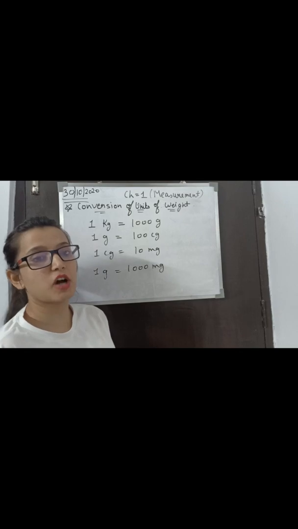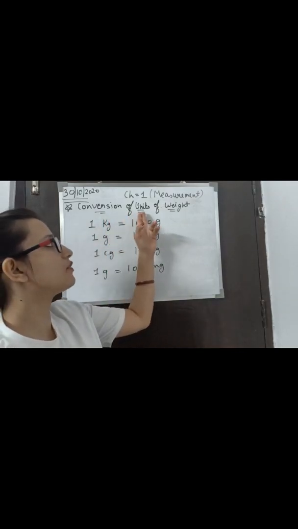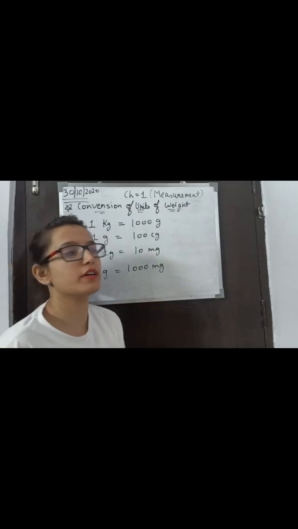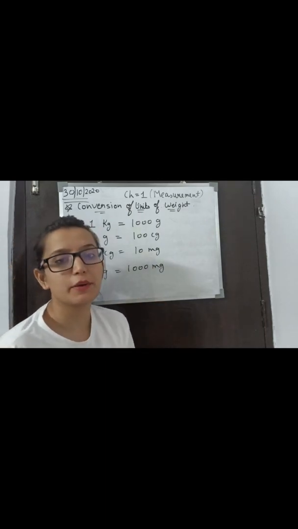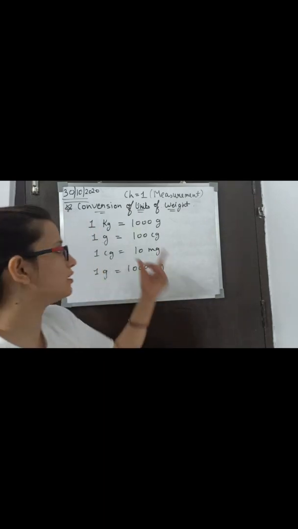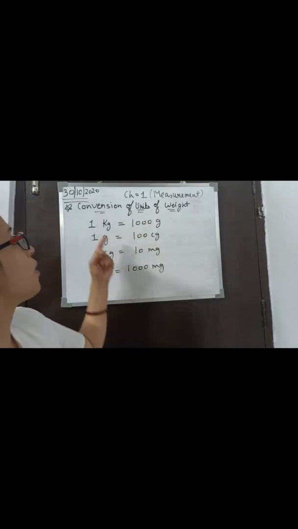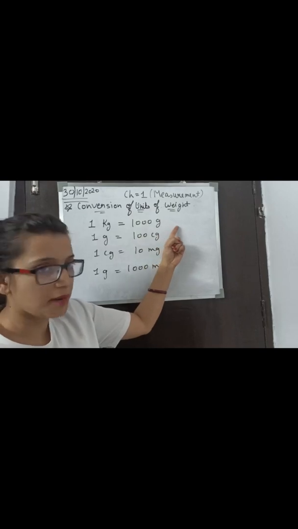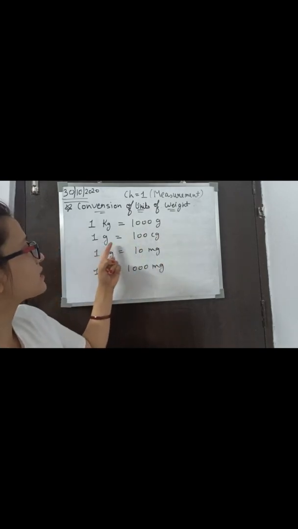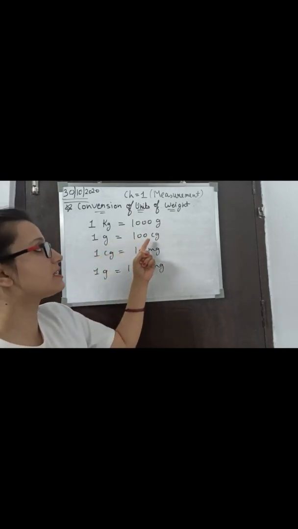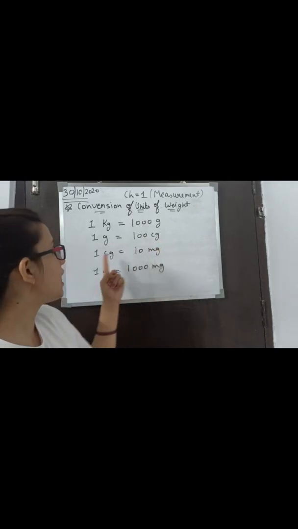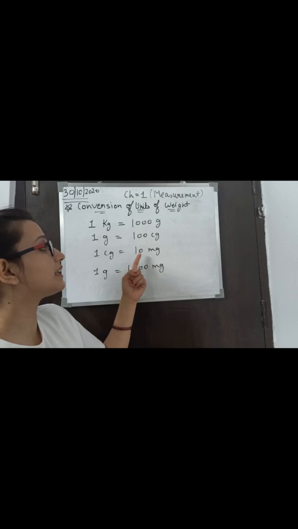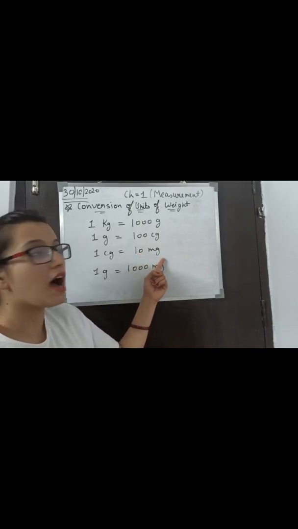So now our next topic is conversion of units of weight. Now we will learn how to convert one unit into another. But first of all, you must learn these values: 1 kg is equal to 1000 grams, 1 gram is equal to 100 centigrams, and 1 centigram is equal to 10 milligrams.